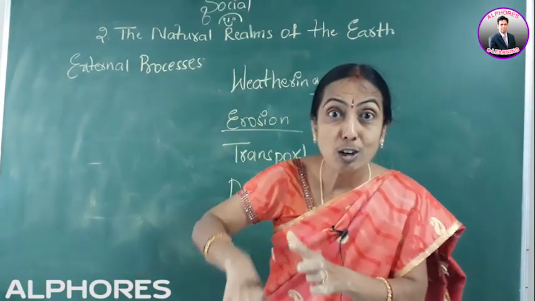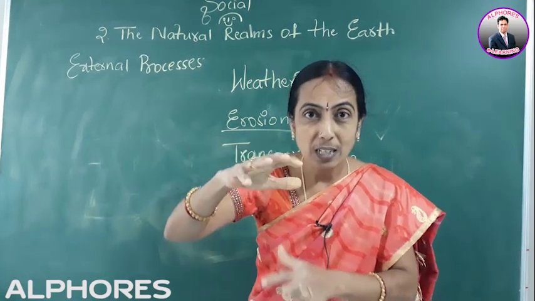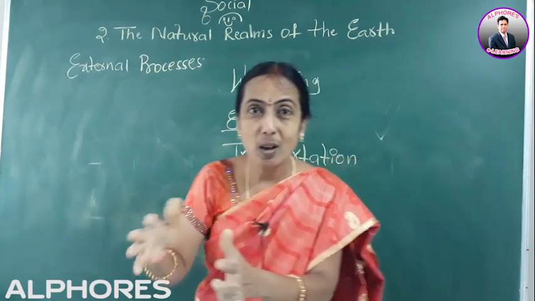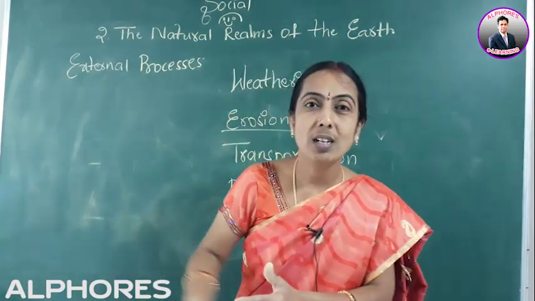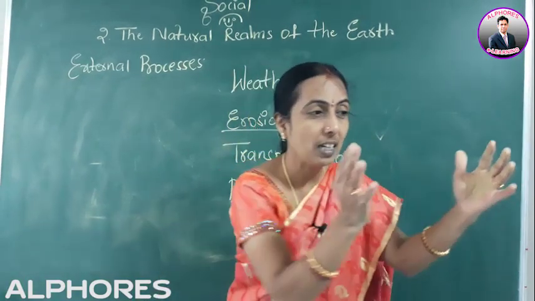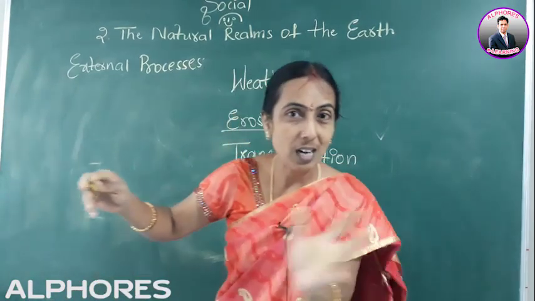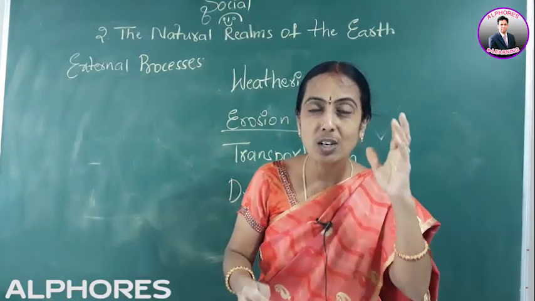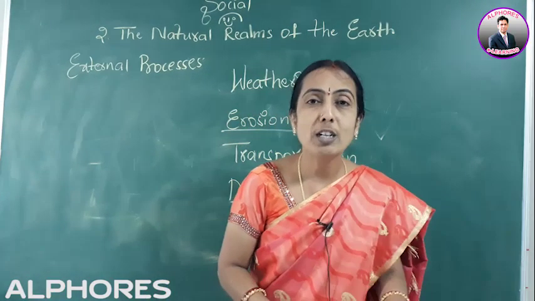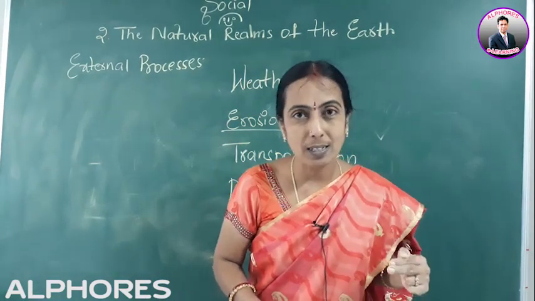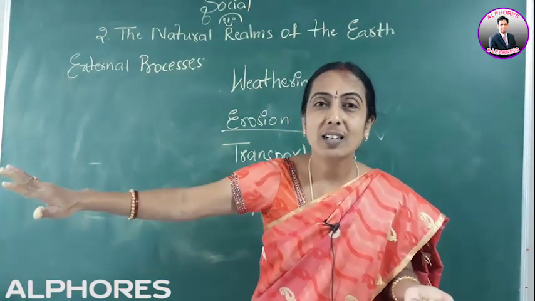This movement of the uppermost layer of the fertile soil, fertile area from one place to another place through wind and water is called as erosion. That is, the topmost layer will be taken from one place and it will be deposited in another place. This transformation is called as erosion, and wind and water play an important role in this movement of the soil and rock particles. In this way, different types of the land crust will be formed.